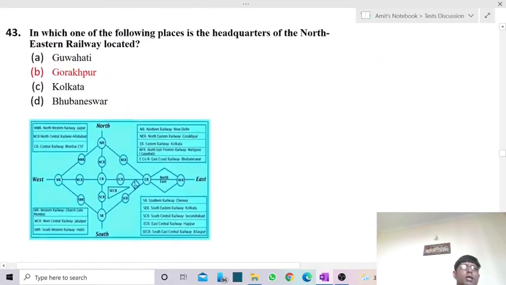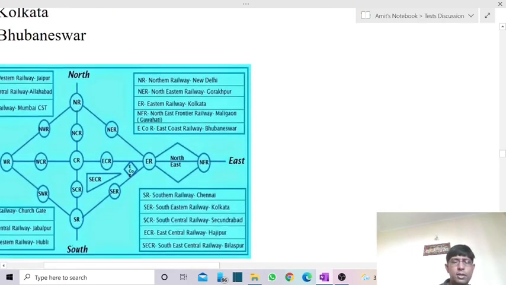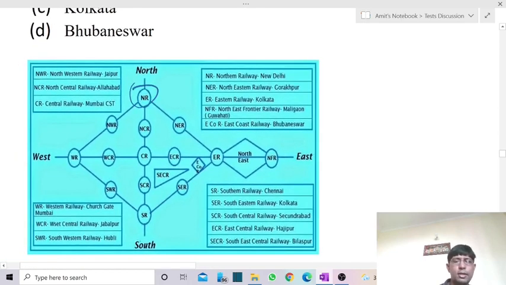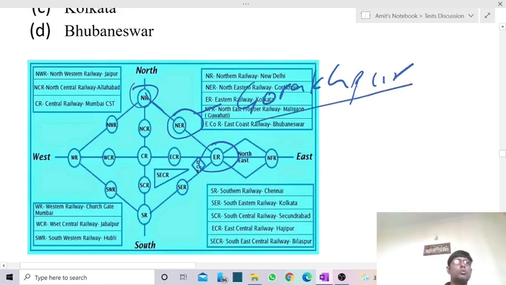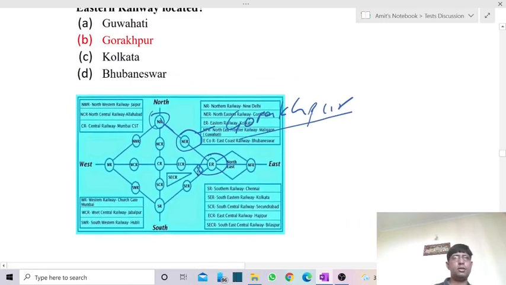Now comes the headquarters of Northeast Railway. The headquarters is in Gorakhpur, not in Guwahati. Guwahati is not the headquarters of Northeast Railway; it is more the Northeast Frontier Railway. We have the diagram for this: Northern Railway, Eastern Railway, and in the middle of these we have Northeast Railway. This is the location of Gorakhpur, where the Northeast Railway headquarters is.